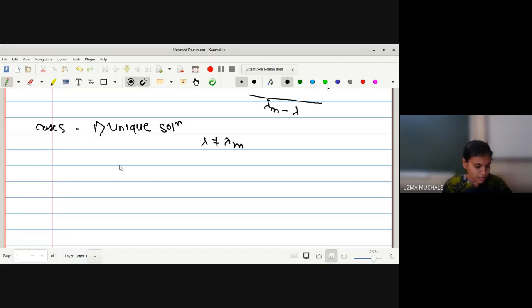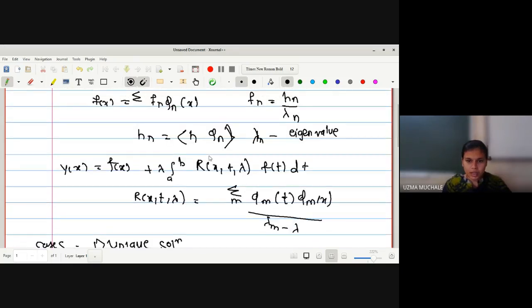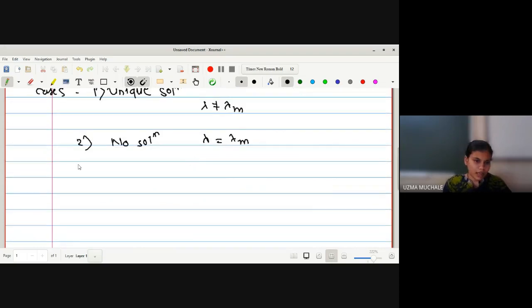Next, the next condition is no solution. When we get the condition that we don't have any solution, lambda is equal to lambda m. What will happen if lambda is equal to lambda m? In this term we have 1 upon lambda m minus lambda. If lambda is equal to lambda m, then 1 upon 0 will be infinity, that is not defined, which we can say means we don't have a solution.